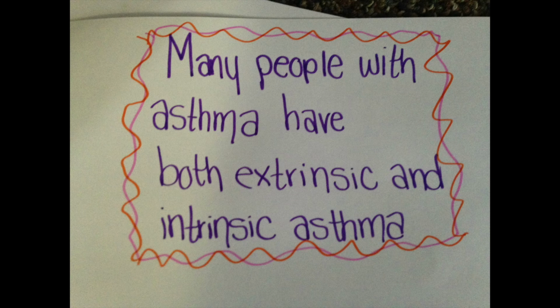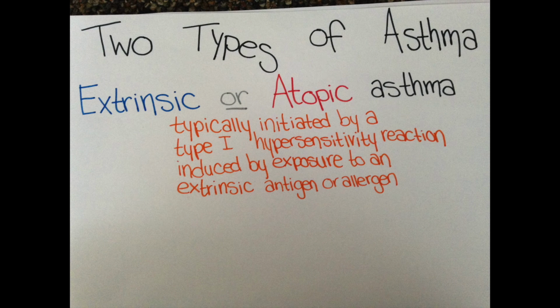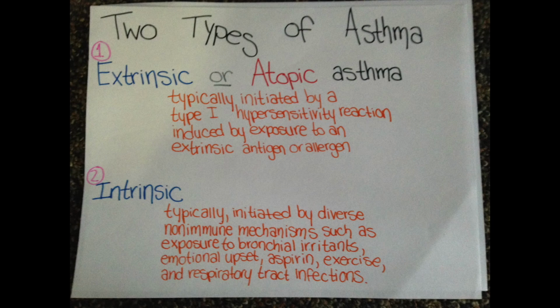Many people with asthma have both extrinsic and intrinsic asthma. Extrinsic, or atopic, asthma is typically initiated by the type 1 hypersensitivity reaction induced by exposure to an extrinsic antigen or allergen. Intrinsic asthma is typically initiated by diverse non-immune mechanisms such as exposure to bronchial irritants, emotional upset, aspirin, exercise, and respiratory tract infections.